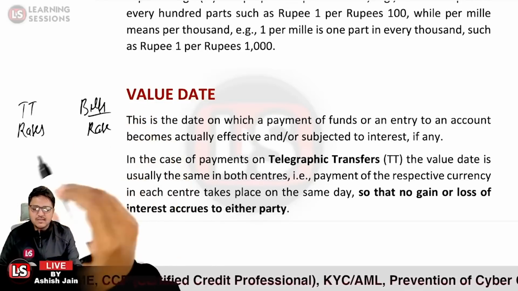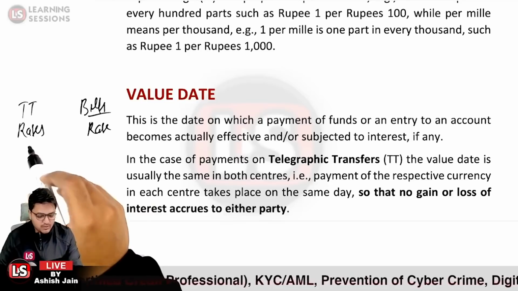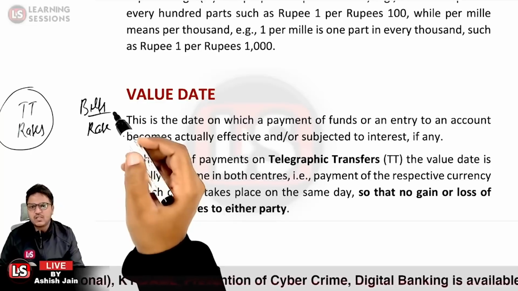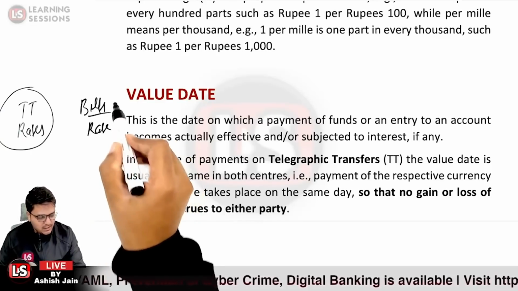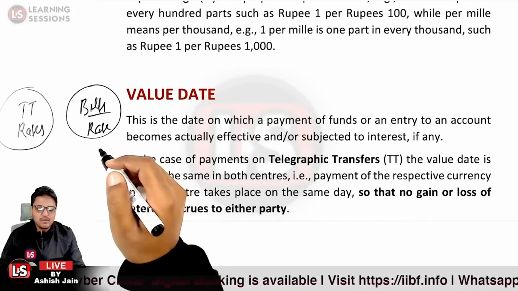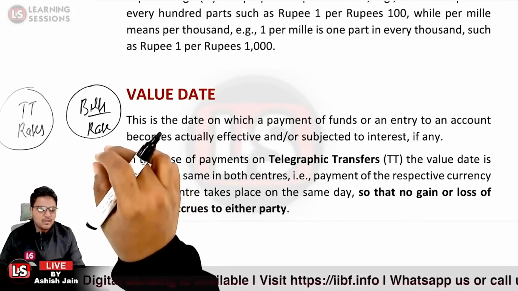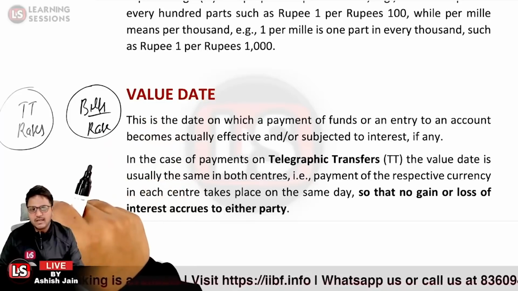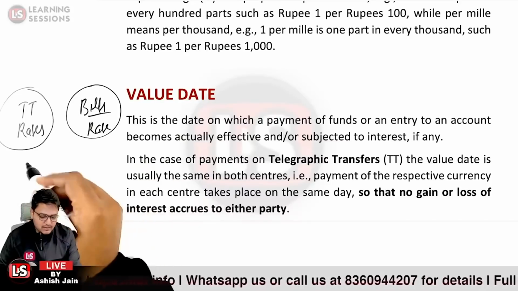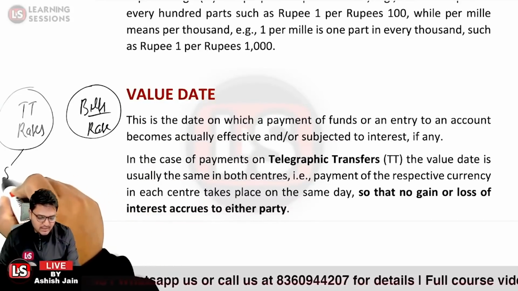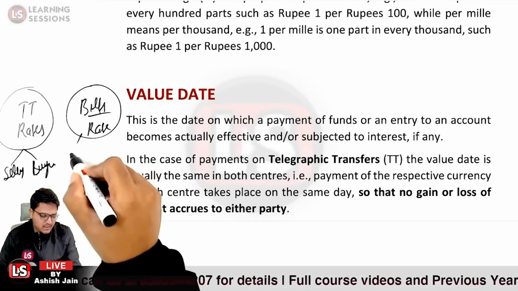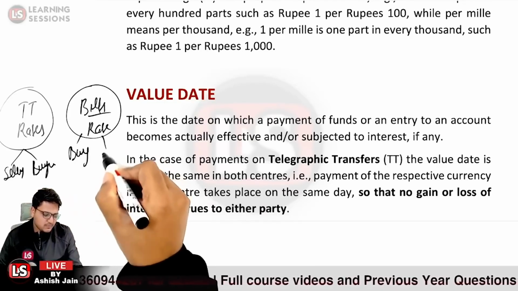Now, if the transaction is settling in both the centers on the same day, the TT rates will be applicable. And further, if there is a difference between the settlement dates, in that case the bills rate will be applicable. Further, these are classified as the TT selling rate and TT buying rate, and also the bills buying rate and the bills selling rate.